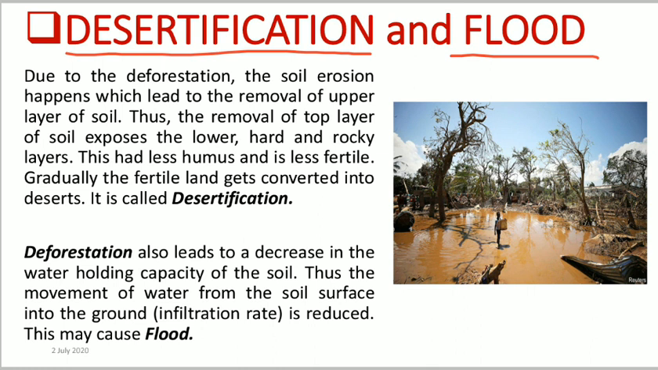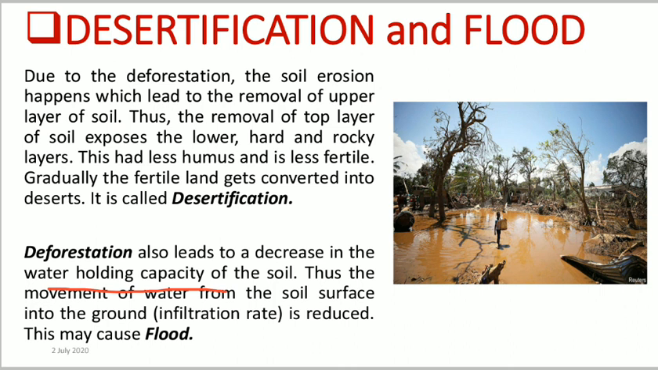Now, soil erosion leads to the removal of what? The upper layer, isn't it? This removal of the top layer of the soil exposes the lower hard and rocky layers, which have less humus and are less fertile. As it will be less fertile, what will happen? Gradually the fertility of the land will decrease and it will be converted into a desert, and that is known as what? Desertification.